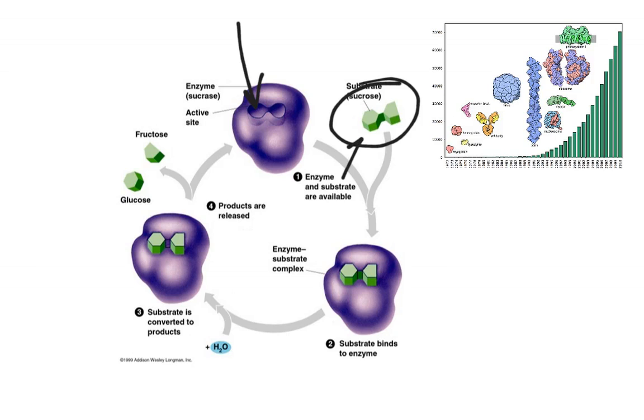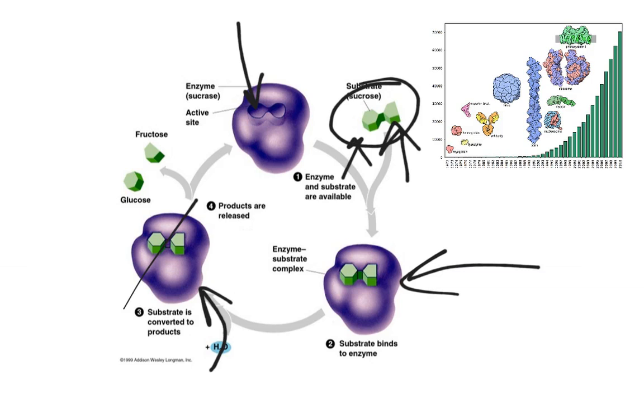So here we have glucose, which is a 6-carbon sugar, a hexose, and we have a pentose, a 5-carbon sugar, which is fructose, and they're bonded together in a disaccharide. This particular enzyme breaks them down, and it is the fact that it fits perfectly with that molecule like a lock and a key that allows it to add water. So we're using hydrolysis here to break the bond between them, and we can break them down into two monosaccharides. So by knowing the exact structure and shape of a protein, that gives us an idea of what that protein does.